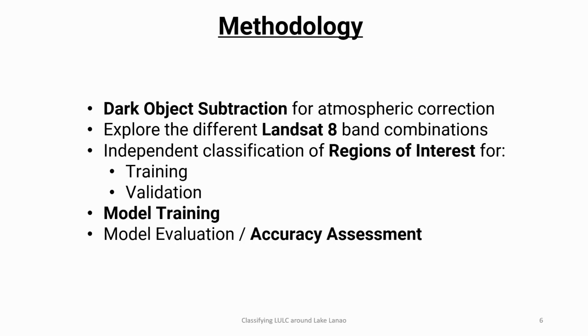So for our methodology, we use dark object subtraction for atmospheric correction for pre-processing. Explore the different Landsat 8-band combinations to see if there is anything that might be of note. Then we made independent training and validation sets. Model training using minimum distance and spectral angle mapping. Then after that, we evaluate the model by assessing the accuracy of the predictions.